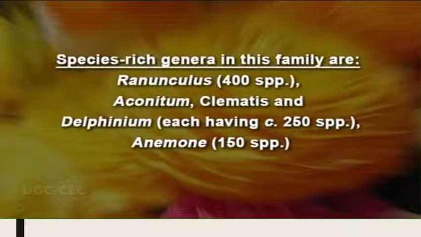Some of the species-rich genera in this family are, starting with the type genus Ranunculus, which has around 400 species. Then coming to Aconitum, Clematis and Delphinium, each of these three has around 250 species. Then Anemone is also a species-rich genus having 150 species.